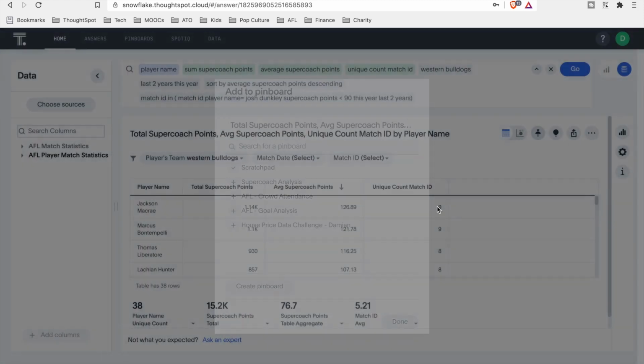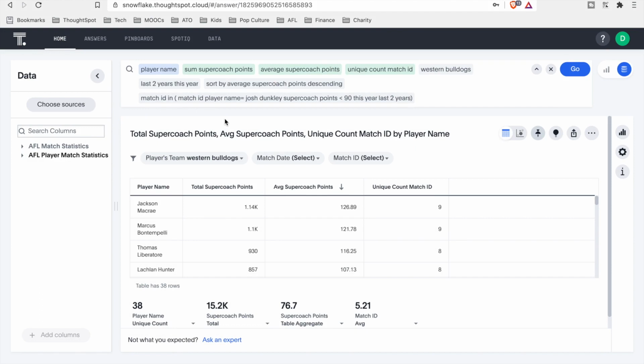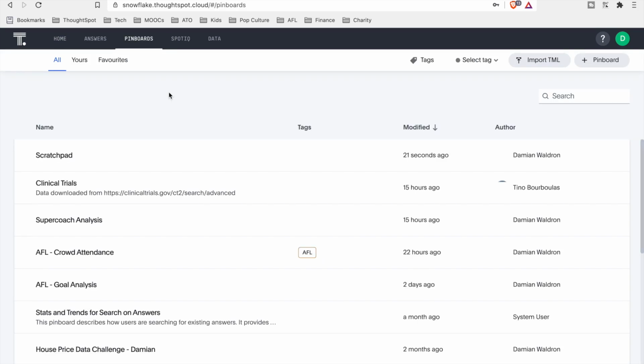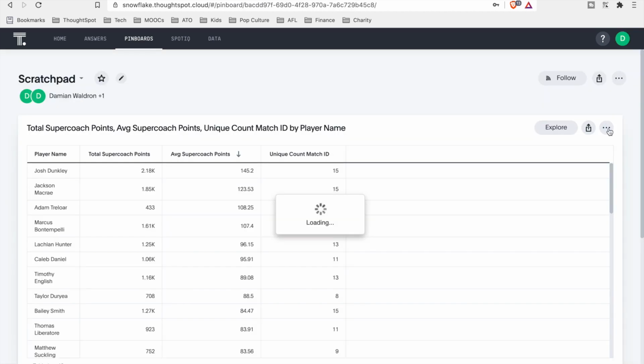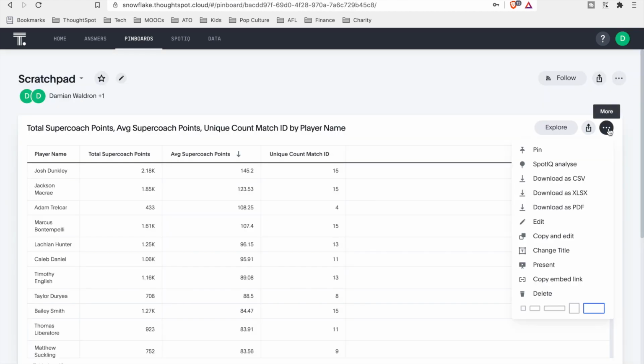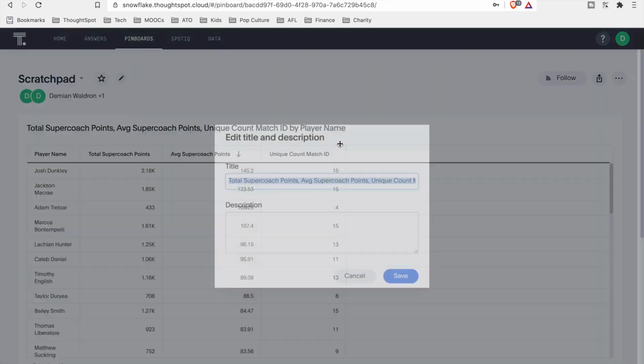So with this very simple use of the in keyword, I've been able to do a subquery on the data to very quickly identify players that score points when Josh Dunkley is either scoring well or scoring poorly. So let's have a look at those two queries side by side and see if we can identify a standout player. So let's just change the title.